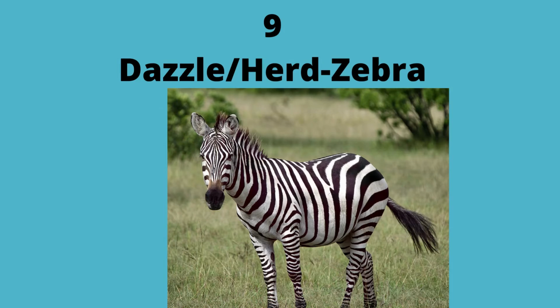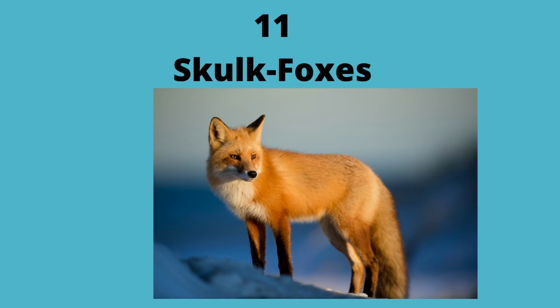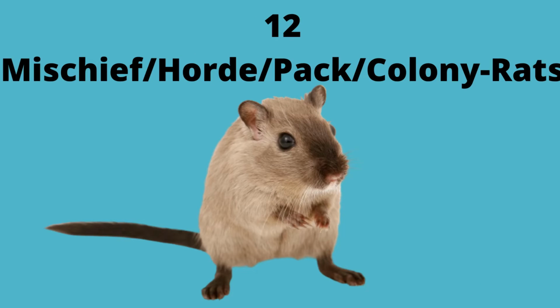The 10th one is for dolphins. For dolphins, it's a horde of dolphins. 11th one, the next one is for foxes. It's a skulk of foxes. Next one is for rats. For rats, it's a horde or a pack, and then also a mischief or a colony of rats.